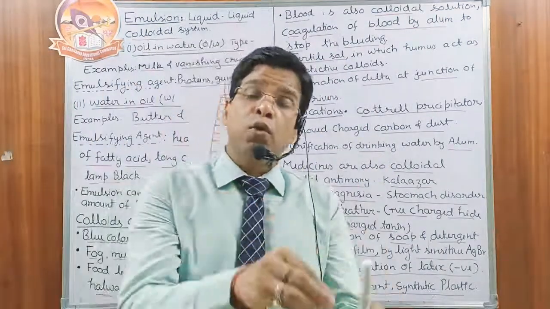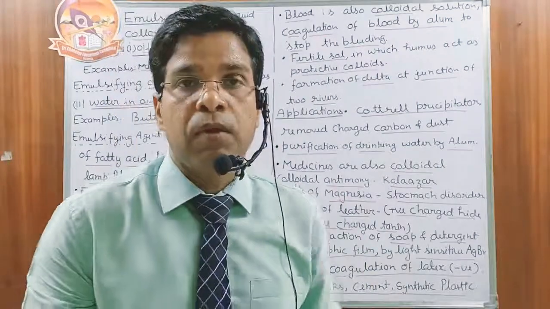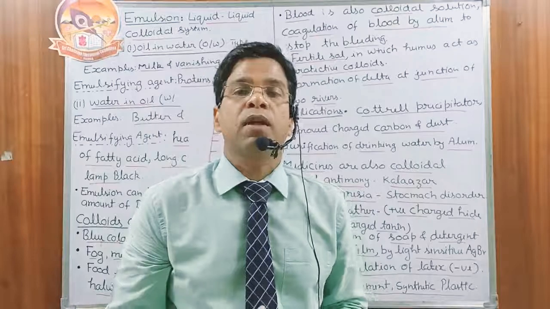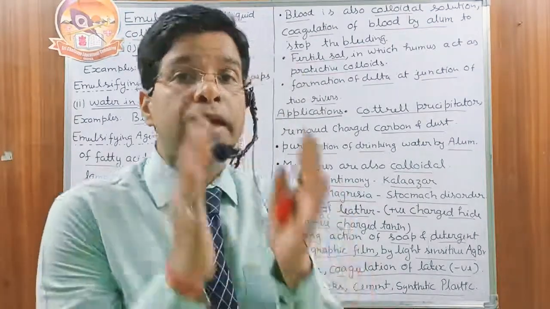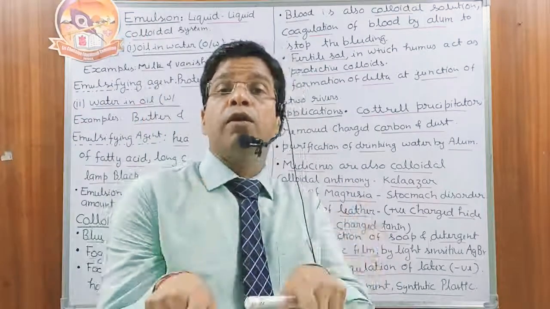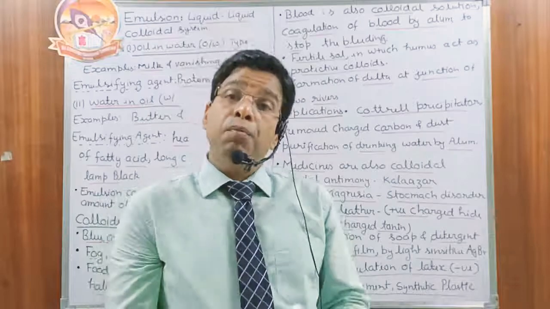alum will precipitate them. So suppose nothing is available to us, an RO system is not available to us, so what is the method? Cheap and best, you just add the alum. It coagulates all the colloidal impurity and the water becomes drinkable.